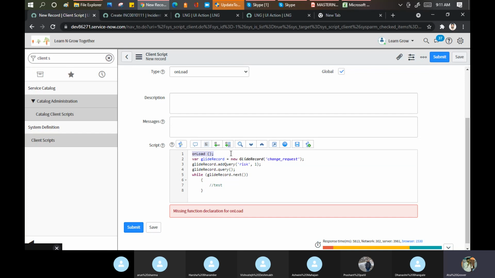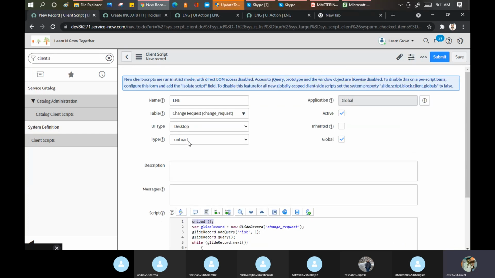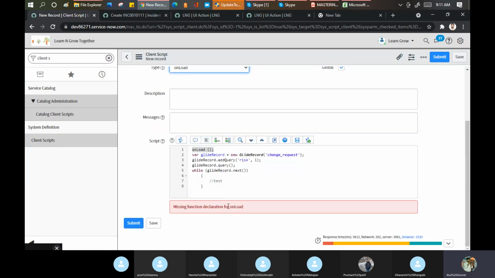Okay, but in short, the purpose is that client script can be used in these four places. You should remember this. Generally in the interview, people confuse you. What do you mean by UI policy and what do you mean by client script? UI policy is used to make any field read-only, mandatory or visible. Client script is used on cell edit, on change, on load, on submit. So don't be confused there. Yep, it will give us the declaration error.